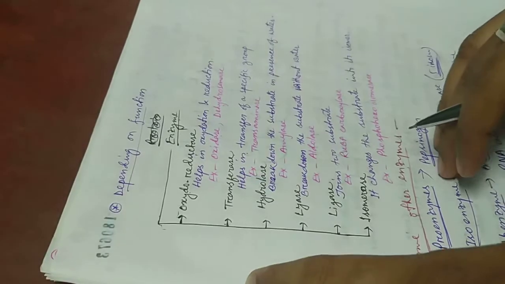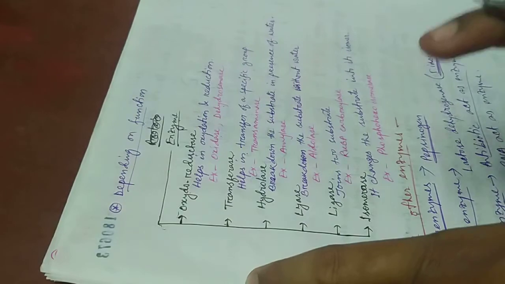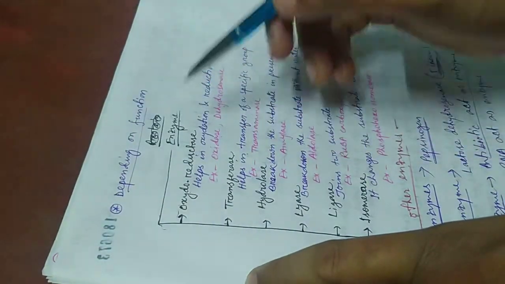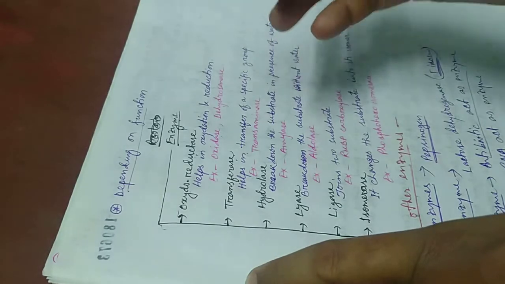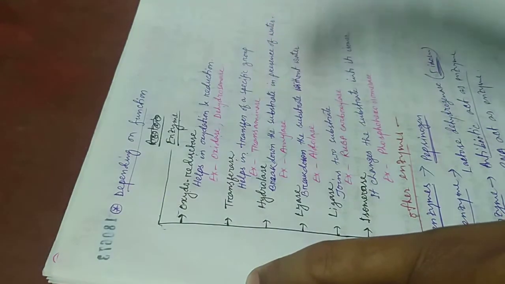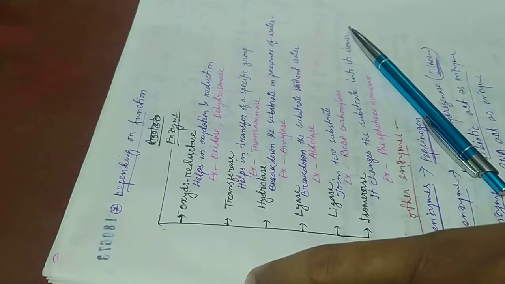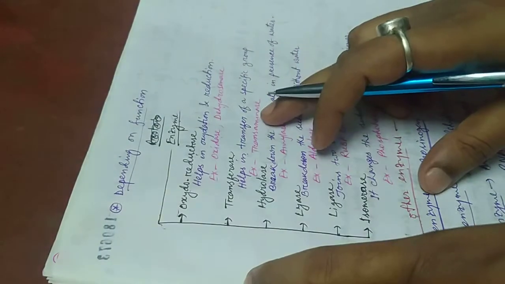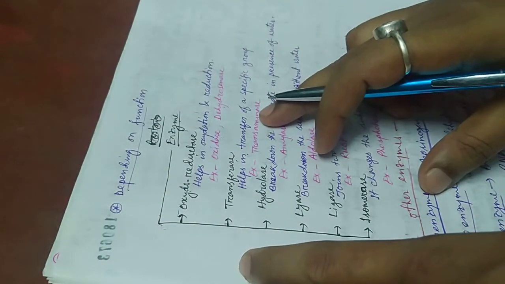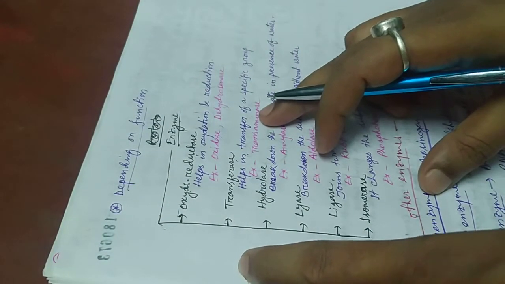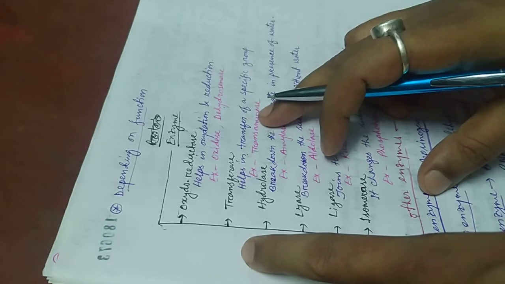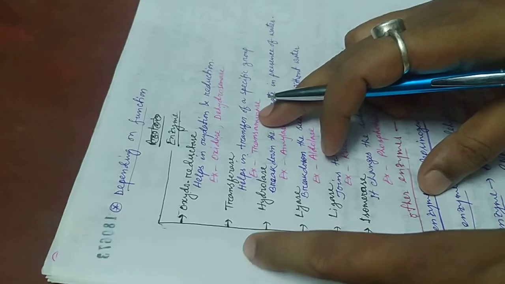Now we can also classify the enzyme depending on their function. Depending on the function of an enzyme, we can classify the enzyme into 6 groups. First group is oxidoreductase, meaning those enzymes which help in oxidation and reduction of the substrate. As examples, oxidase and dehydrogenase are oxidoreductase enzymes.